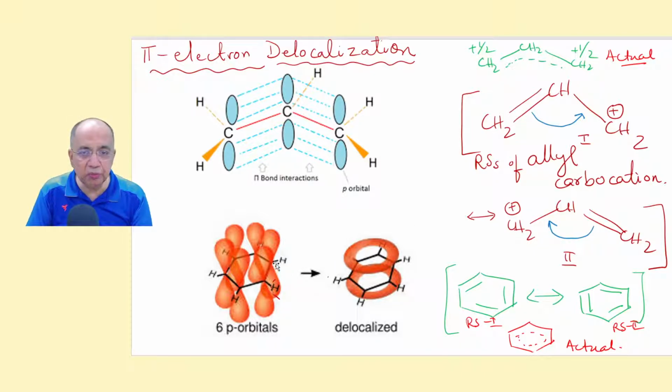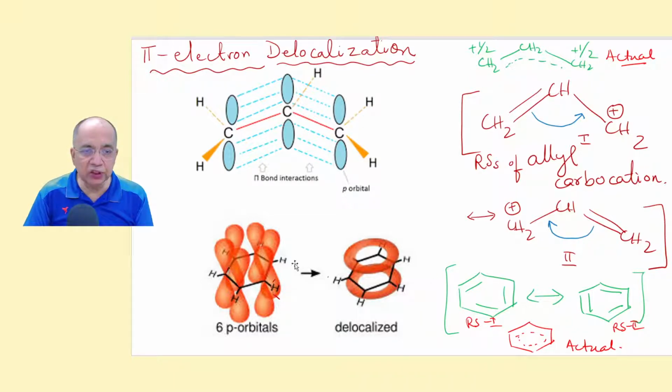Similarly, each carbon atom in benzene has a non-hybridized p orbital carrying one electron. So all these orbitals, the upper lobes combine to form a ring, and the lower lobes combine to form a ring. That is the ring resonance, which is very typical of aromatic compounds, right?